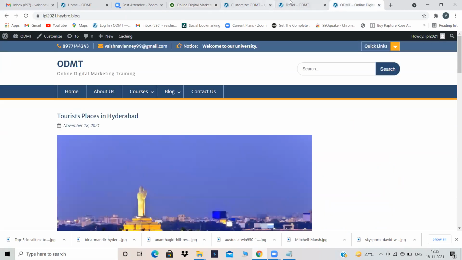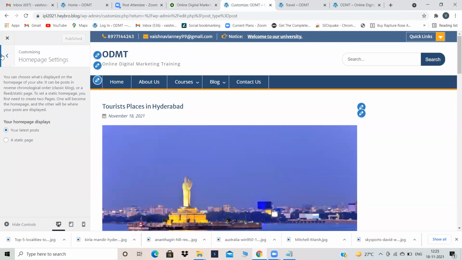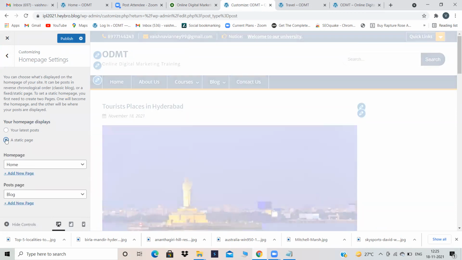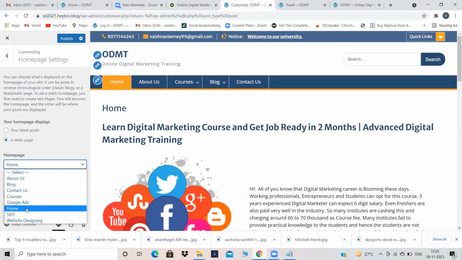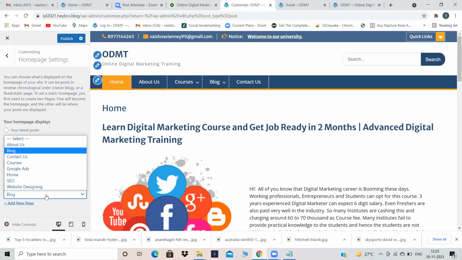So for that, what I'm going to do is go to appearance, customize, homepage settings. Instead of your latest post, go into static page. And here you have to select which page you want to showcase in your home. You want to showcase home, then select home. And post page, before it was nothing.